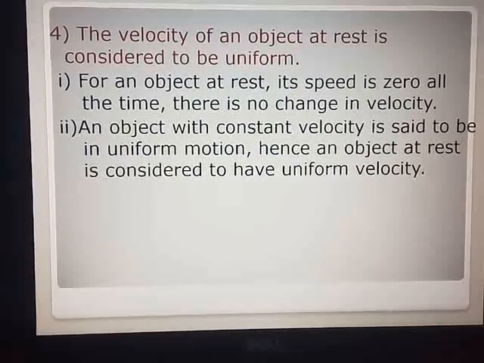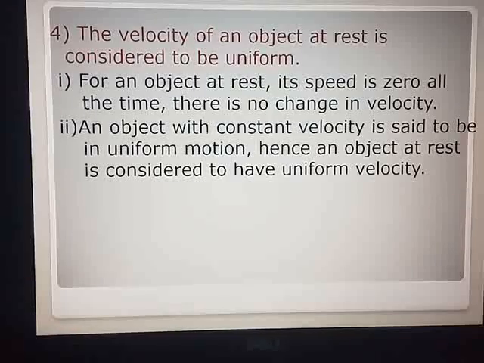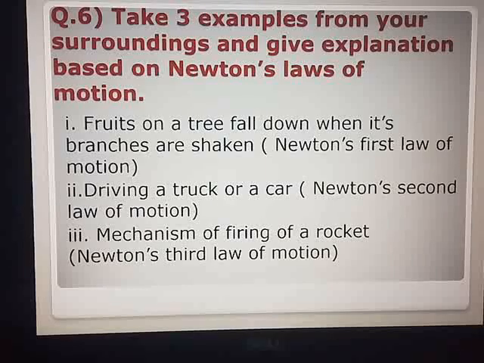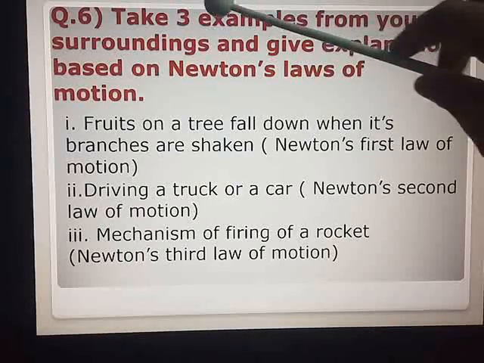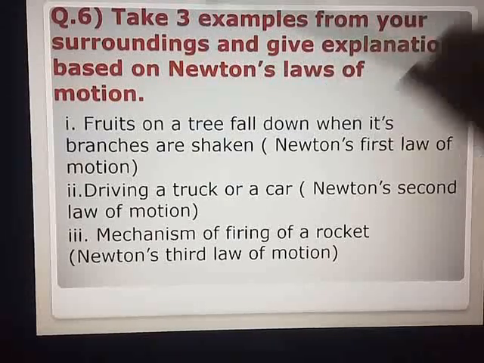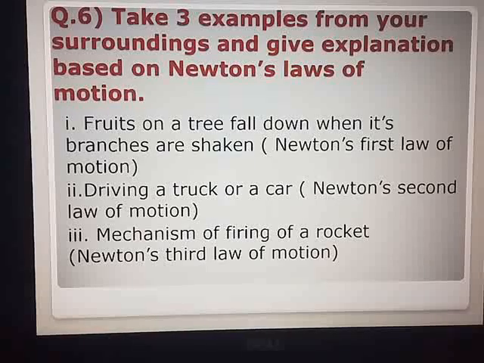Here we end with give reasons, that is question number 5. We move on to our next question, which is actually an answer which is expected from your side. In the textbook they have given 5 examples from your surroundings. We will take only 3 examples. Per law, 1 example I expect you to write. So change the question. Instead of 5, you write 3 examples. Take 3 examples from your surroundings and give explanation based on Newton's laws of motion.